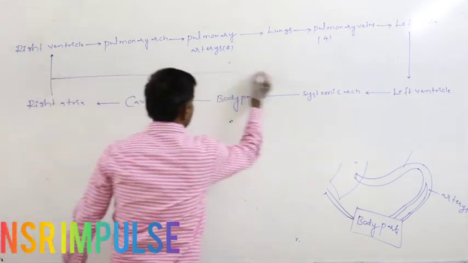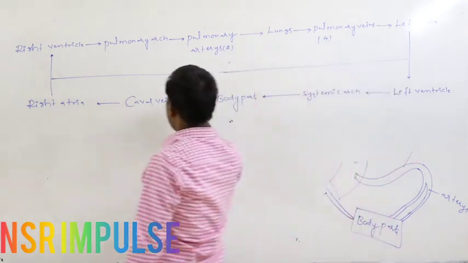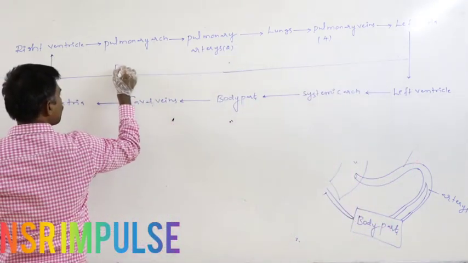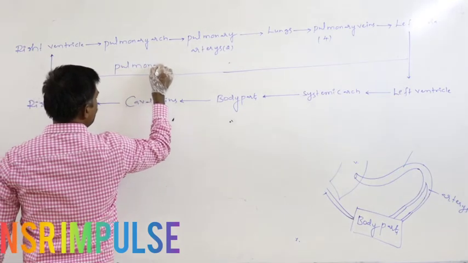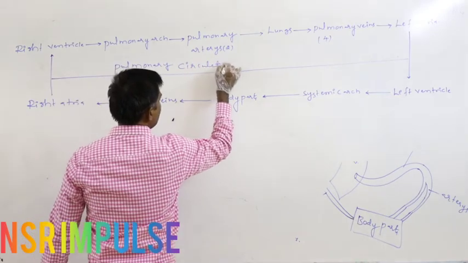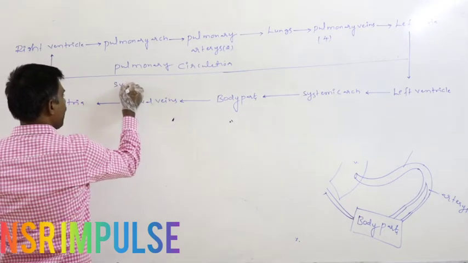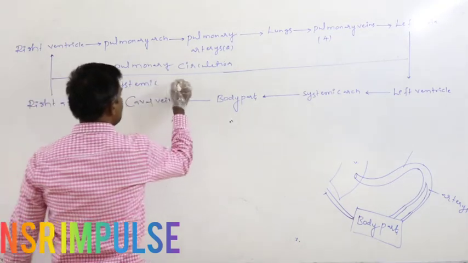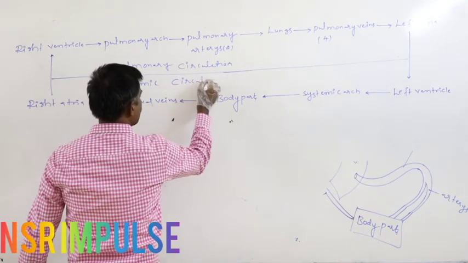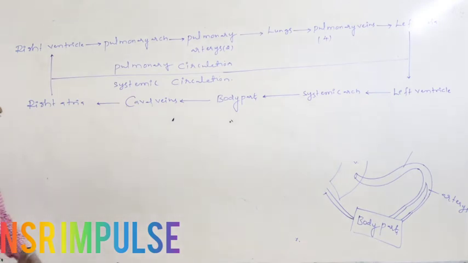In this case, the upper one is the pulmonary circulation route, and the lower one is the systemic circulation route. This is the double circulation.